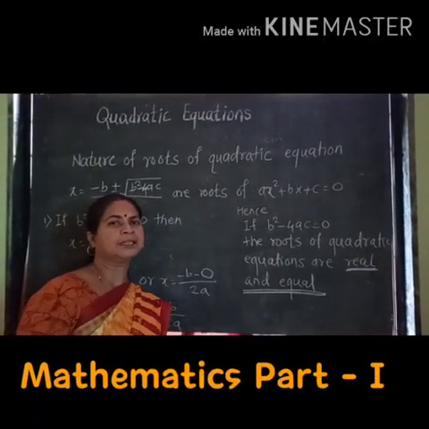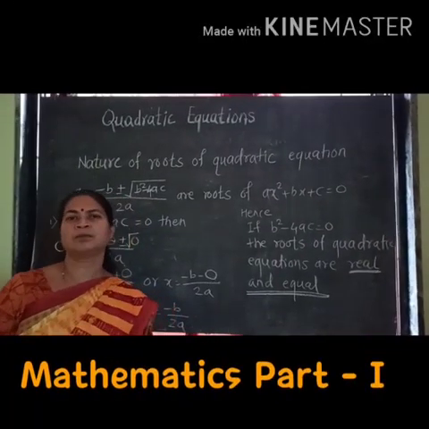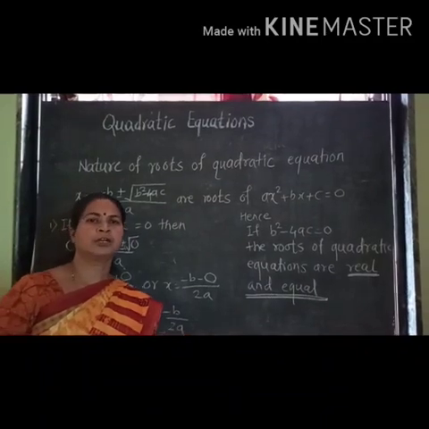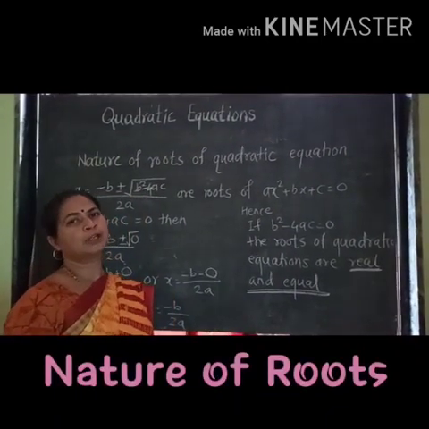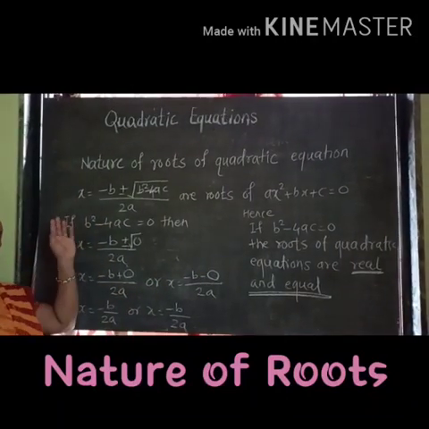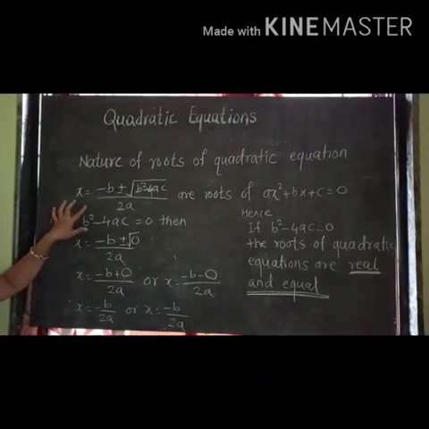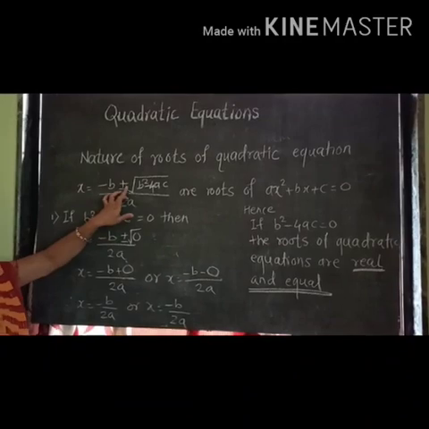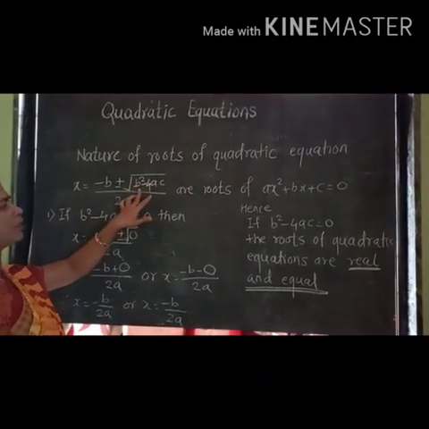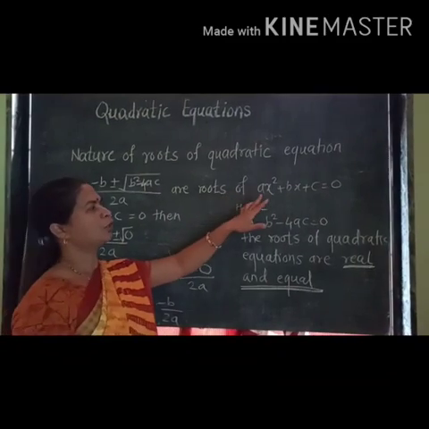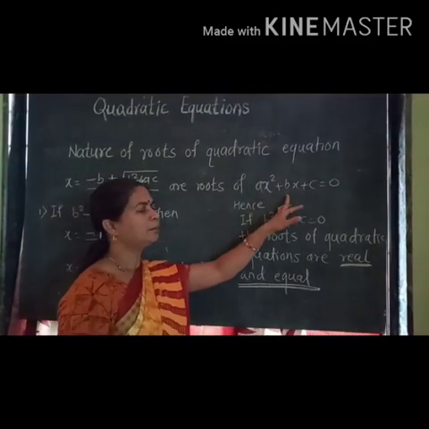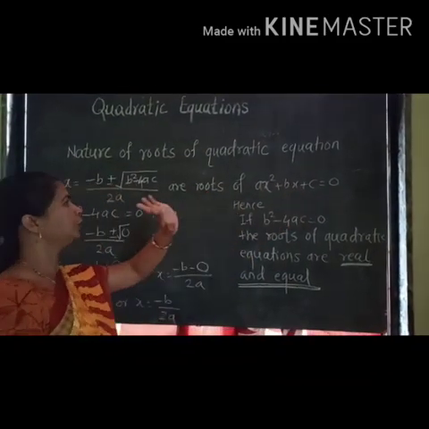We have studied the formula for solving the quadratic equation. Now we are going to study the nature of the roots of quadratic equation. We know that x is equal to minus b plus or minus square root of b square minus 4ac upon 2a are roots of the quadratic equation ax square plus bx plus c equal to 0.